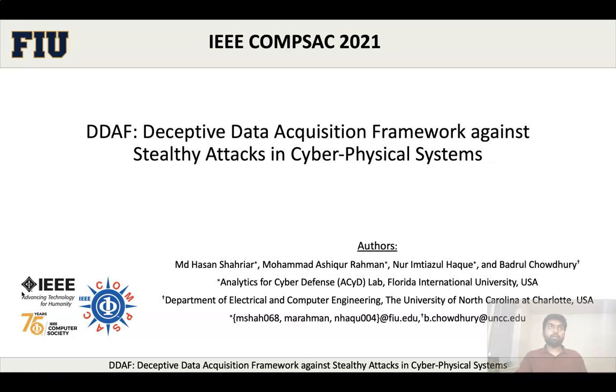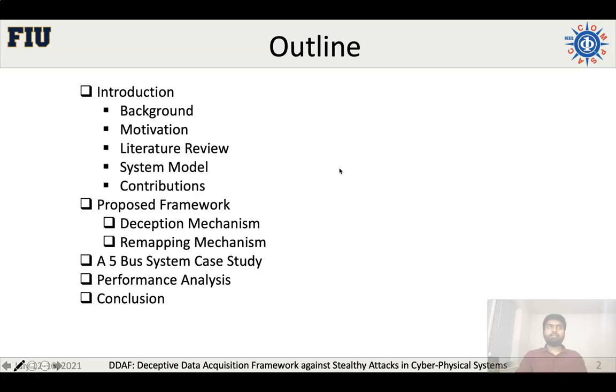I'm presenting our work on Deceptive Data Acquisition Framework against Stealthy Attacks in Cyber Physical Systems. This is the outline of my presentation. I will briefly go through the introductory slides, then explain the proposed framework, which has two parts, deception mechanism and remapping mechanism. Then I will explain a case study, performance analysis, and at the end I will conclude